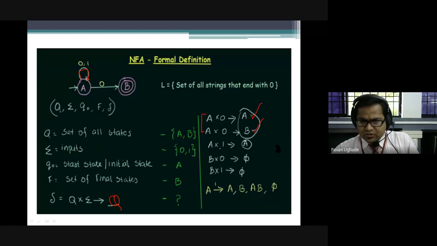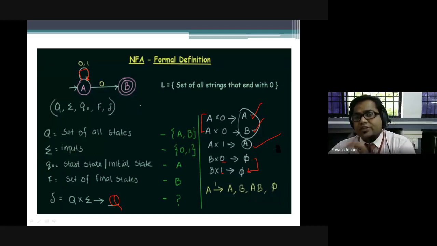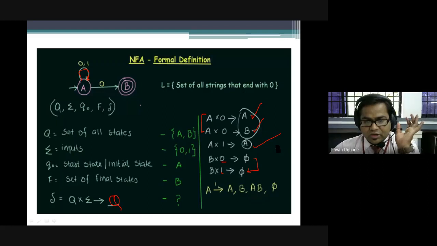If you see the other one, A over 1 goes to A. There is only one path possible. But when we reach B, over 0 and B over 1, is there any path, guys? Can you see any path over 0 and 1 from B? There is no path. It is possible in NFA, but in DFA it is not possible. I hope you are understanding how this is going to happen.